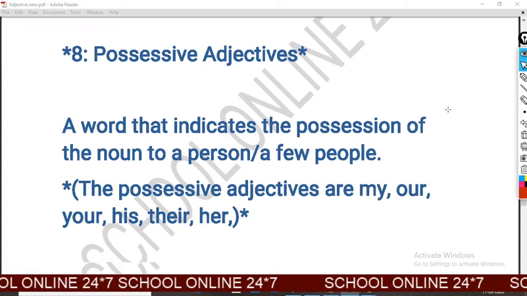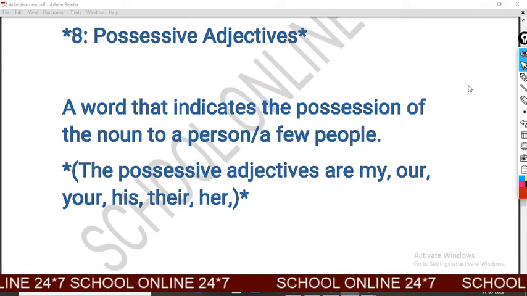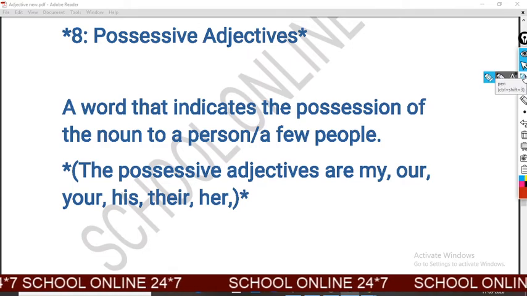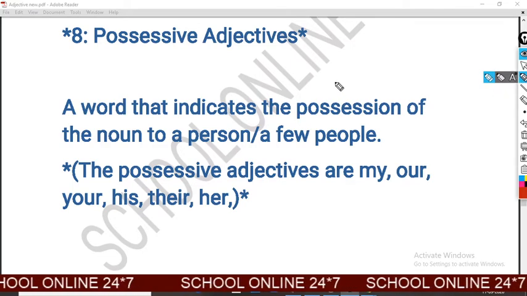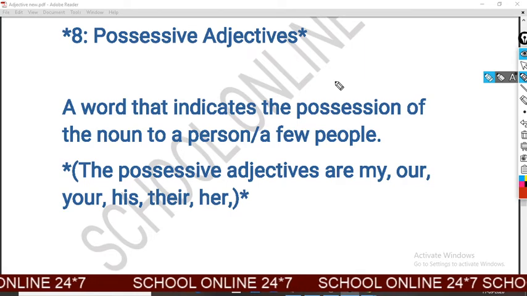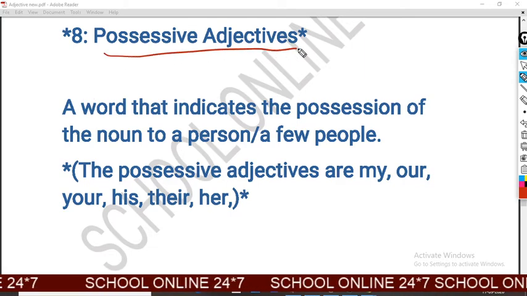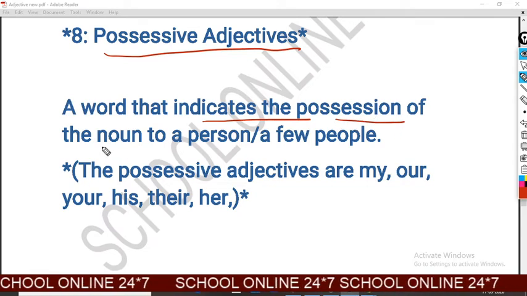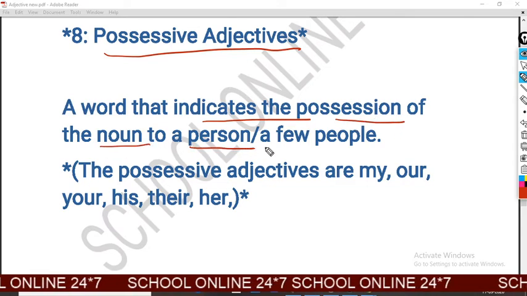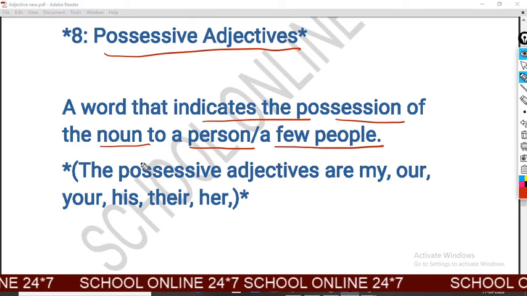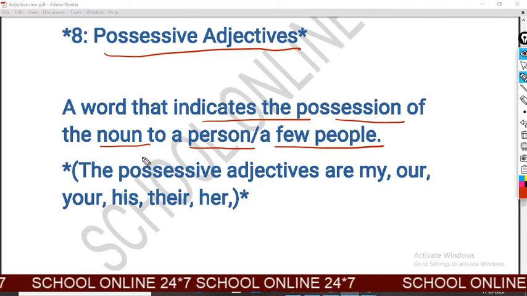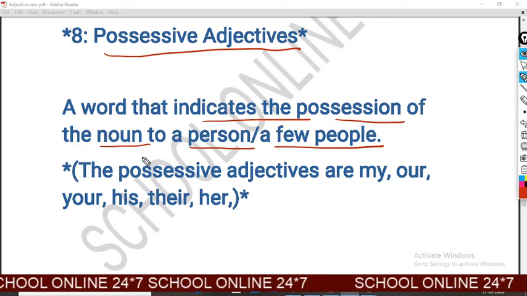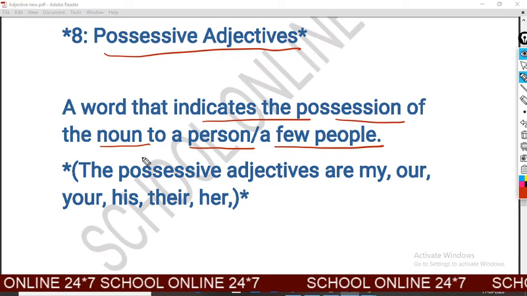Now the next and last kind of adjectives, possessive adjective, a word that indicates the possession of a noun by a person or a few people. In other words, we can say a possessive adjective shows possession or belongingness.